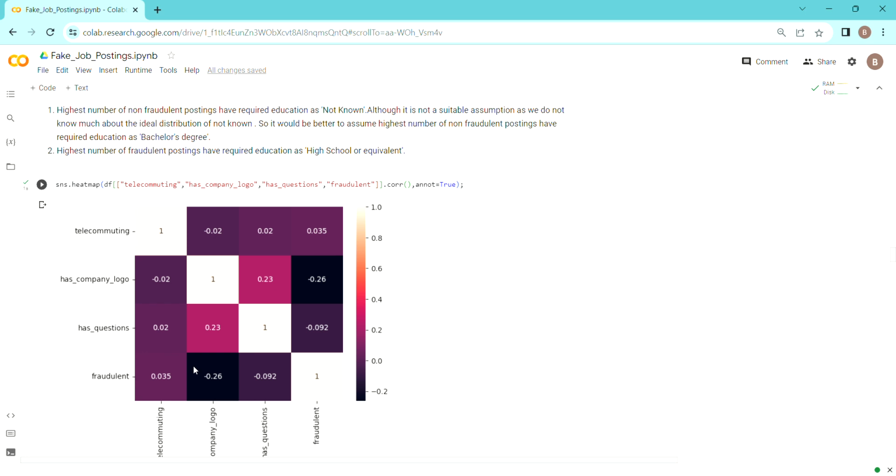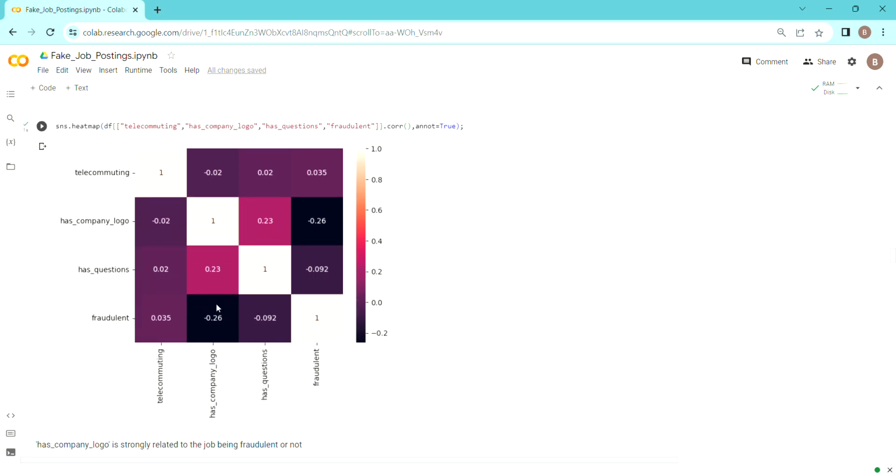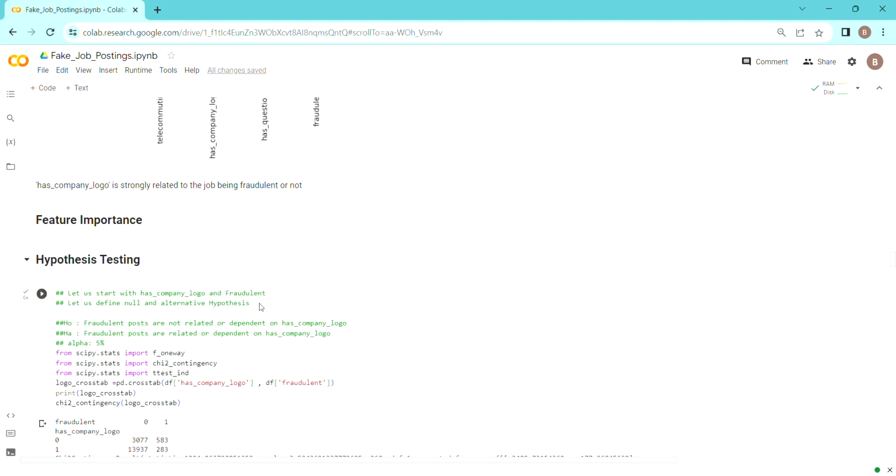If we plot a heat map, this is what we see, and it is very evident that has company logo is negatively correlated to fraudulent. The others, has questions and has company logo, are also correlated, with a positive correlation between them. Fraudulent has a positive correlation with has questions as well, but it is not that significant. The most significant in terms of our target variable is has company logo, which is negatively correlated with it. So next comes the feature importance.